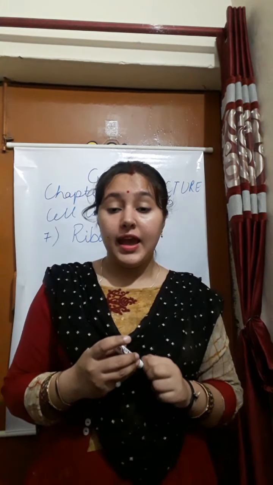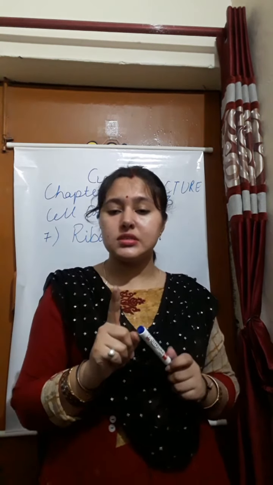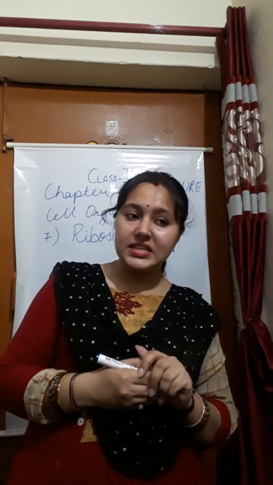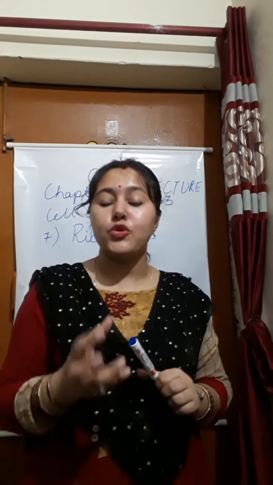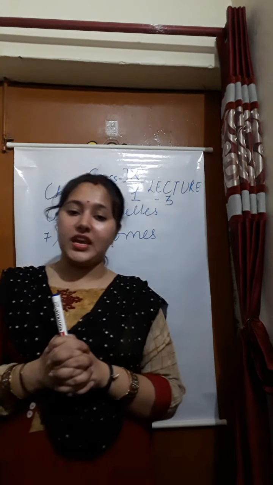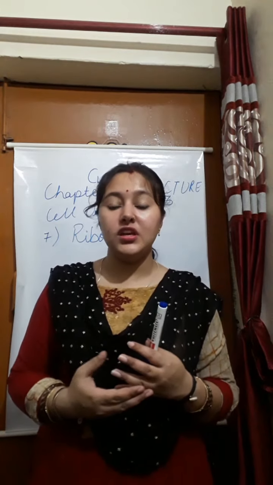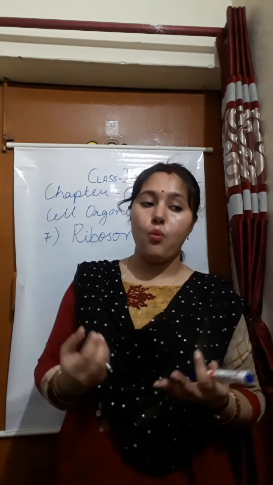They help in the synthesis of protein. That is the only function. They are the sites of protein synthesis, hence also called protein factories or the engine of the cell, because they help in forming the proteins which are necessary for our cell to work.